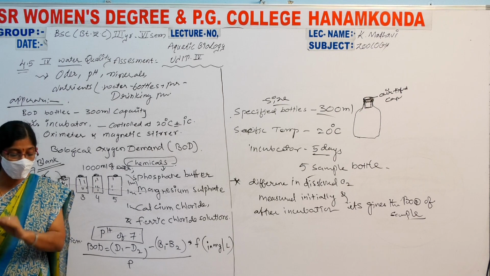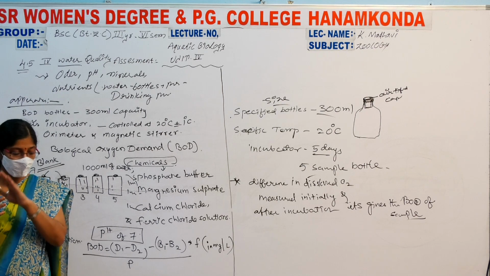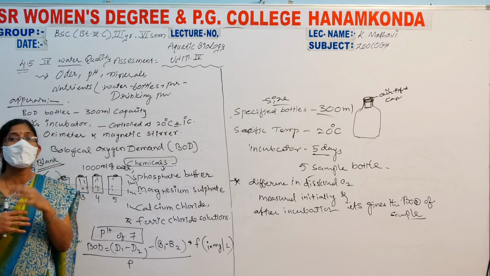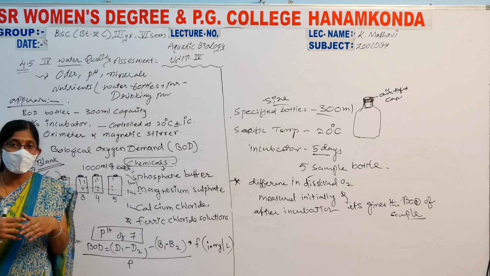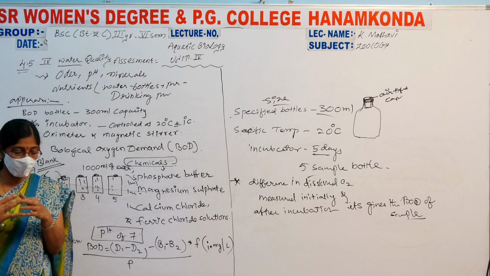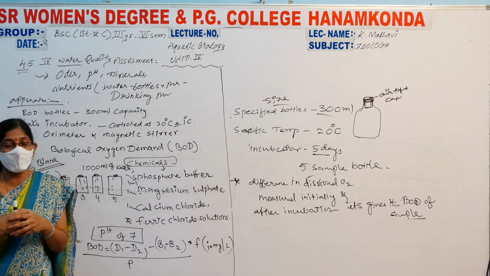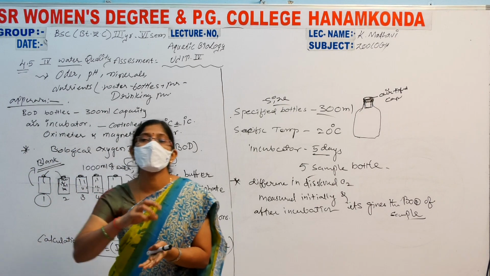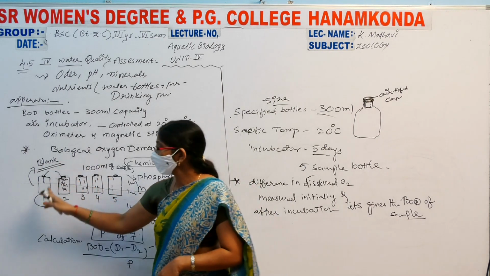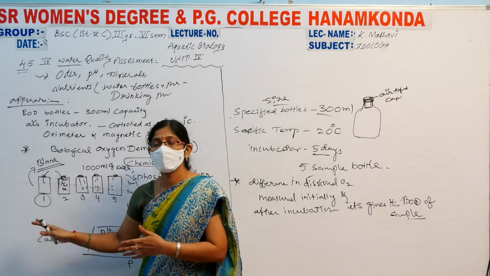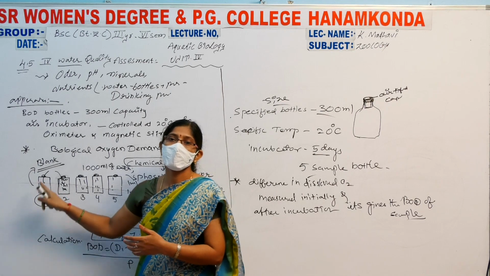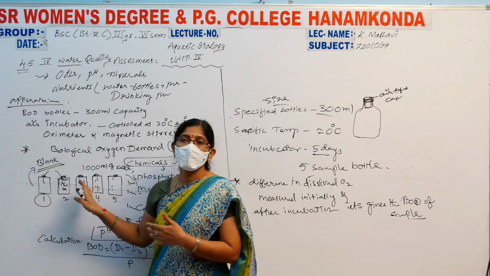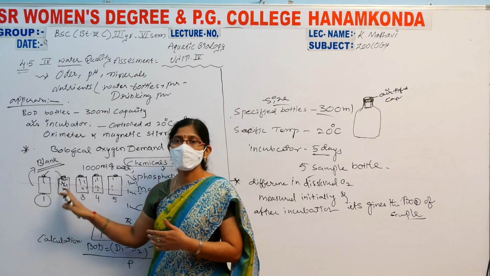The samples are incubated at 20 degrees Celsius for 5 days, and after 5 days we measure the dissolved oxygen using an oximeter. On the first day we take the values of the blank and of the sample mixed with the nutrients.